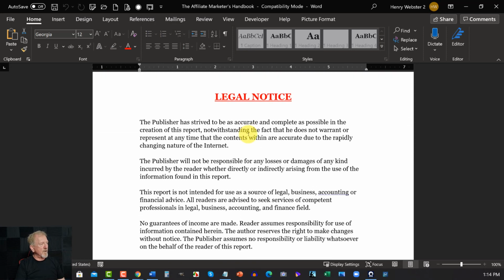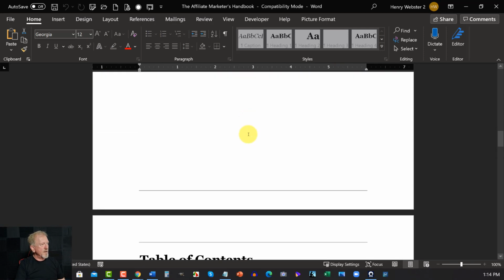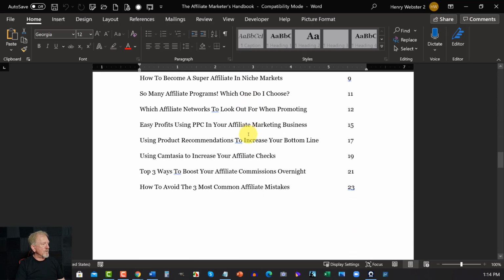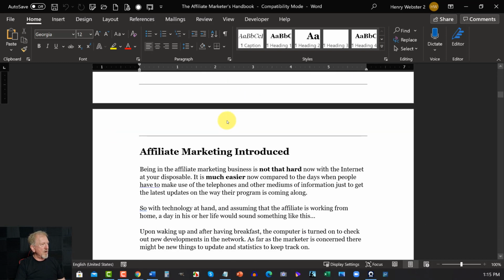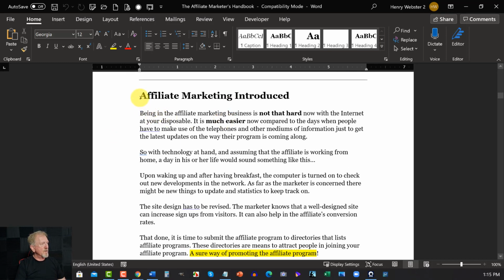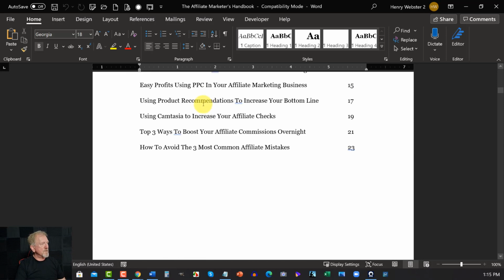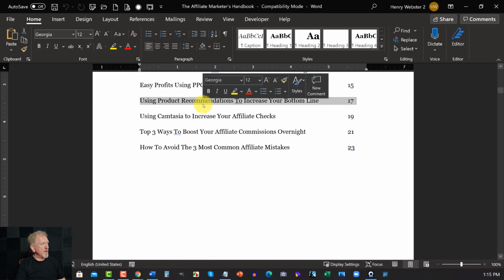It's good to see you've got legal notices just here, and down here you can also have a look at what's actually in the ebook. So you can go through and have a quick look at it, and you can decide on what you want to do. Now, let's have a quick look at this, see whether it's clickable. No, it's not. Okay, cool.